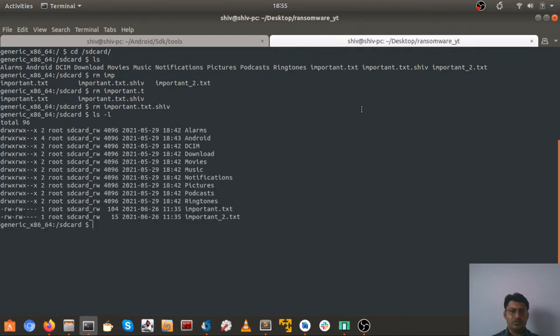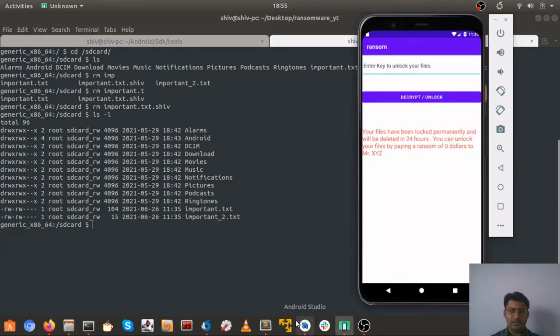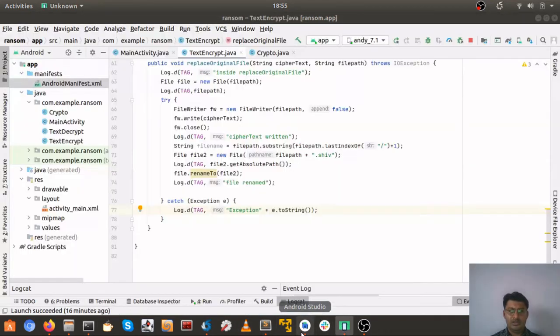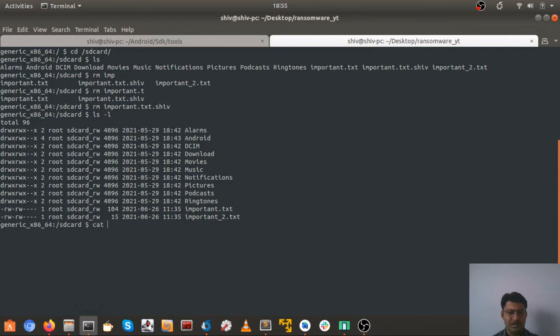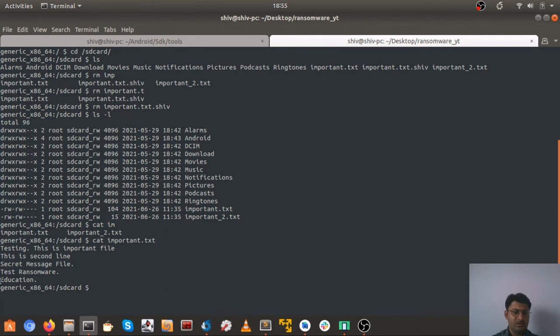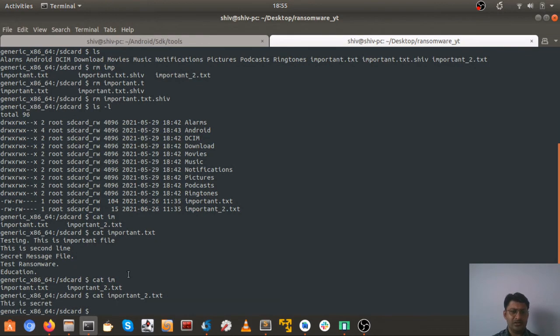Okay, so now we have these two important files on the SD card, important.txt and important2.txt. Now we can simply run this particular code and see what happens. Let me show you again the contents of the files here in our SD card. Okay, this is the same content as I showed you, and cat important2.txt, so this is a secret.